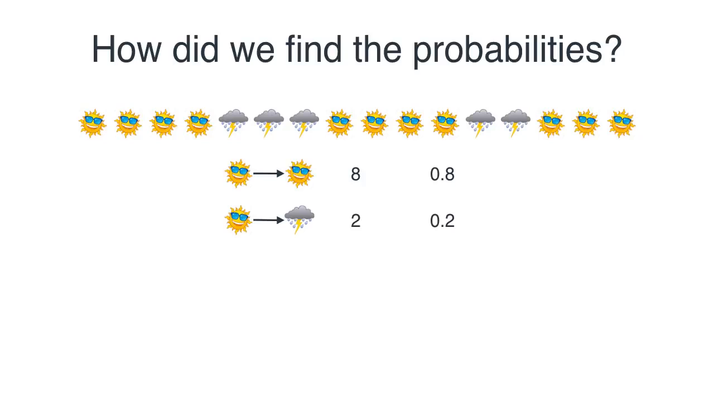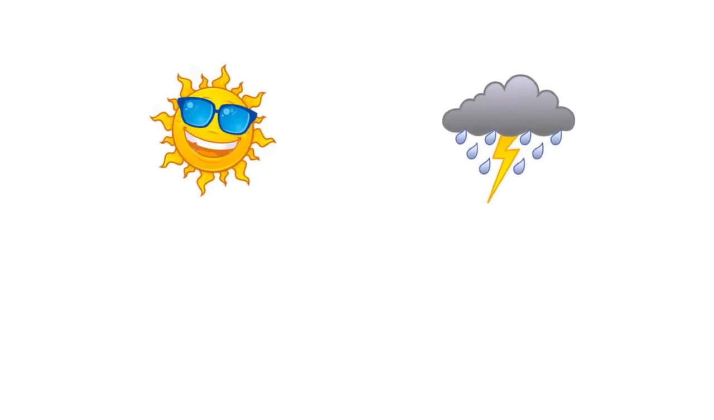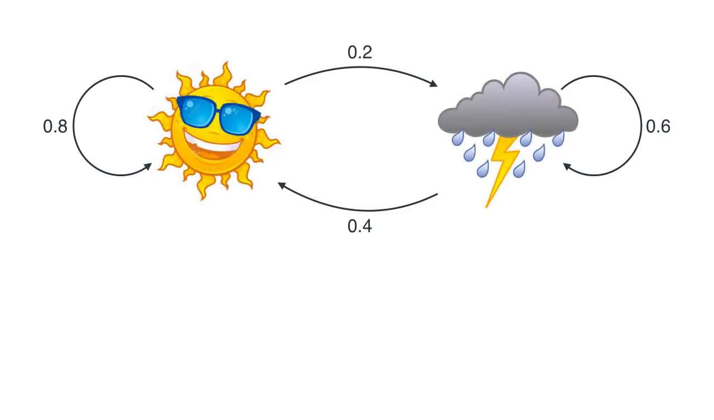And now let's do the same thing for rain. So how many times is a rainy day followed by a sunny day? Only twice. And how many times is a rainy day followed by a rainy day? 3 times. So these 2, 3 are a 40-60 split. So it's 40% likely that tomorrow is sunny if today is rainy, and 60% likely that tomorrow is rainy, given that today is rainy. So that's how we calculate our transition probabilities.